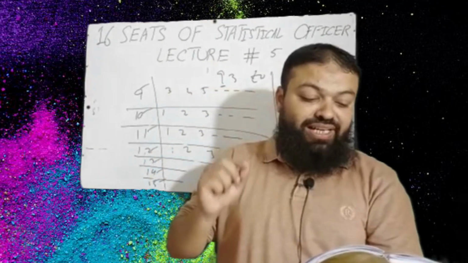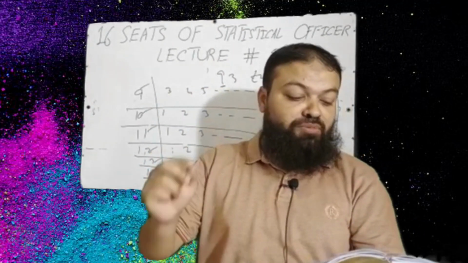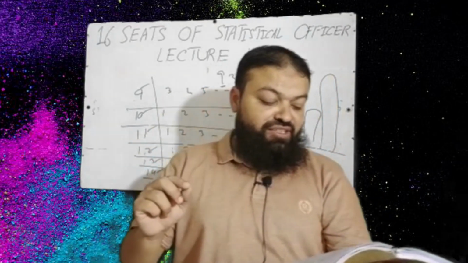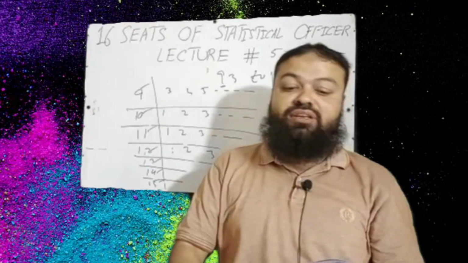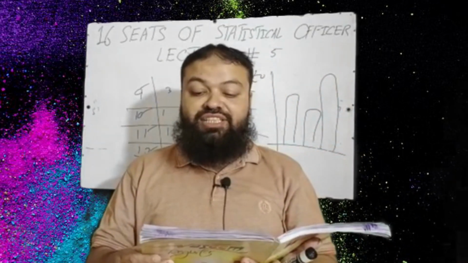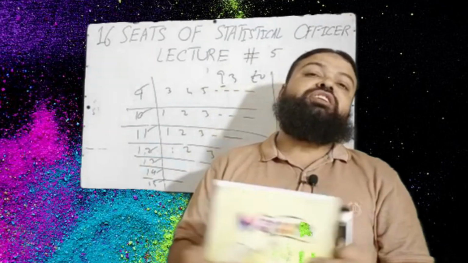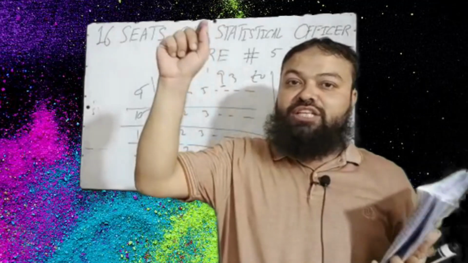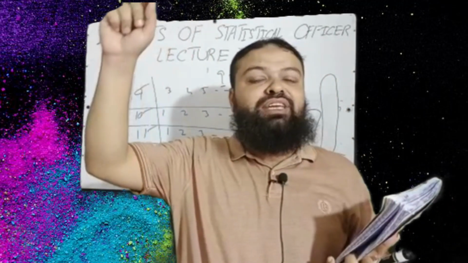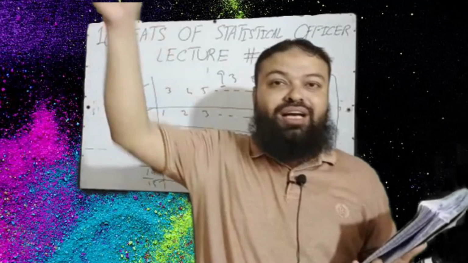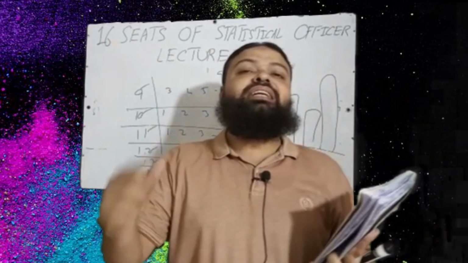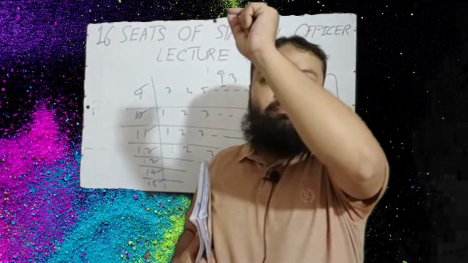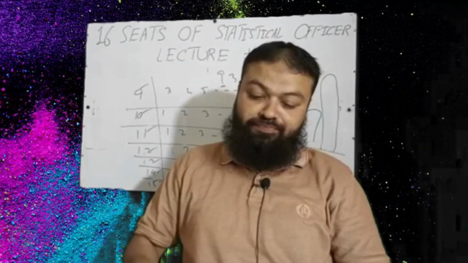Next question: the points of the frequency polygon for a grouped frequency distribution are placed directly over A, the upper limit of each interval; B, the lower limit of each interval; C, the upper real limit of each interval; D, the midpoint of each interval. Yes, that is the correct option. I told you last time, if you just put a dot on the midpoint of every rectangle of the histogram and join these dots by a line, that will be the frequency polygon.